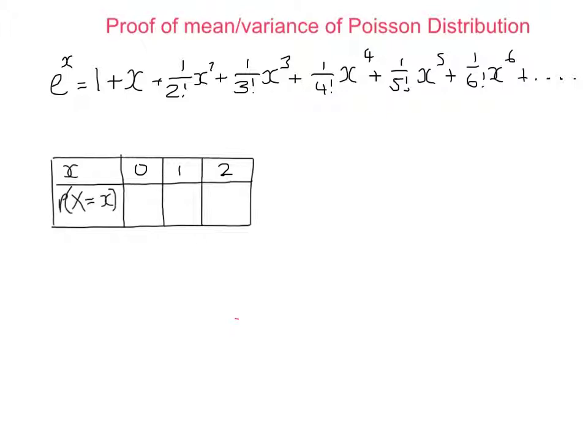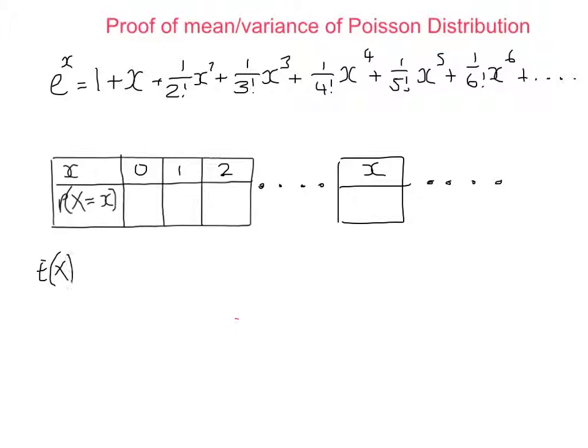Now the difference between a discrete random variable from S1 and the Poisson distribution is that there isn't a finite number of values that x can take. It just goes on and on and on. So there's no way that we can just keep doing this times this, plus this times this, forever, because we'll never stop. But we can write down what it would be, at least the first few terms.